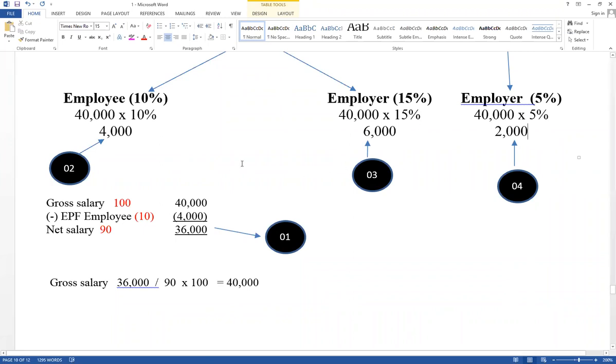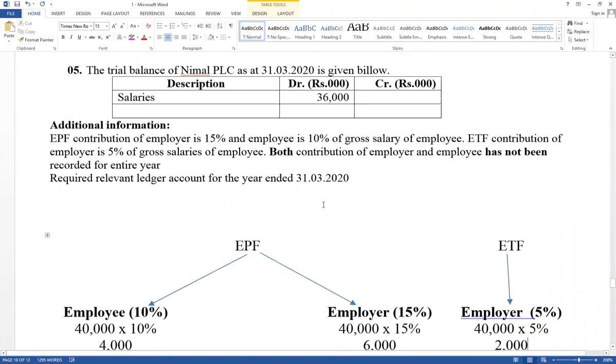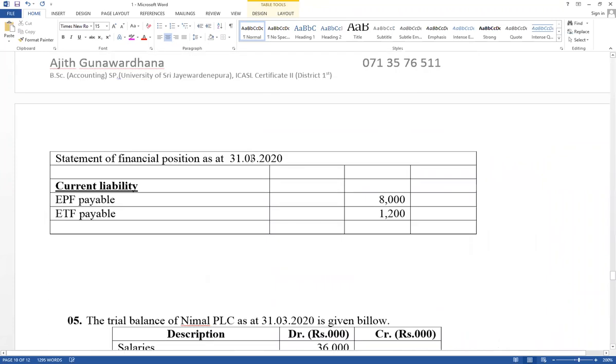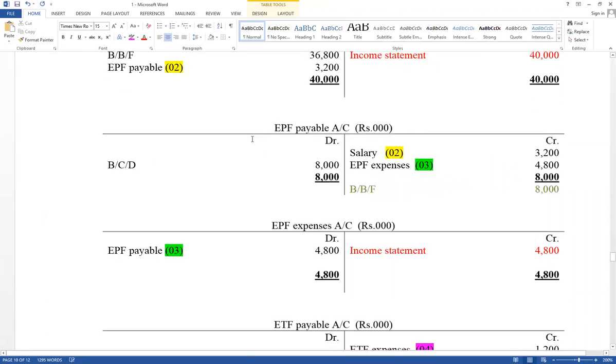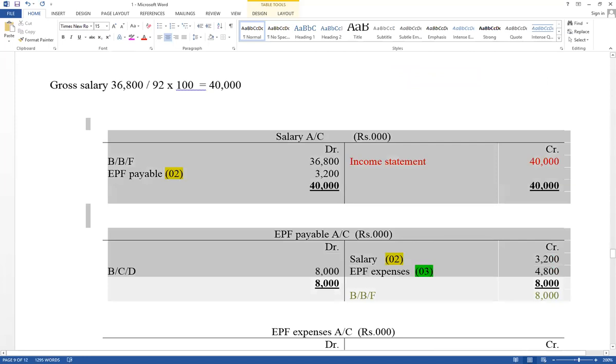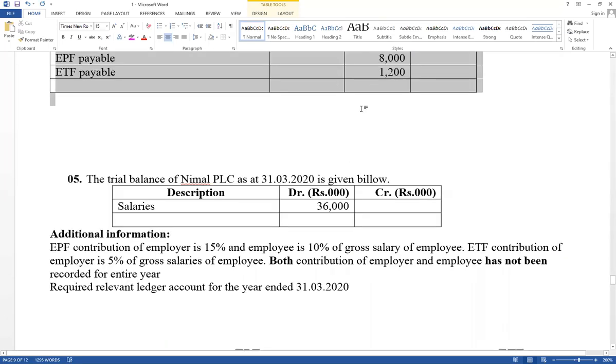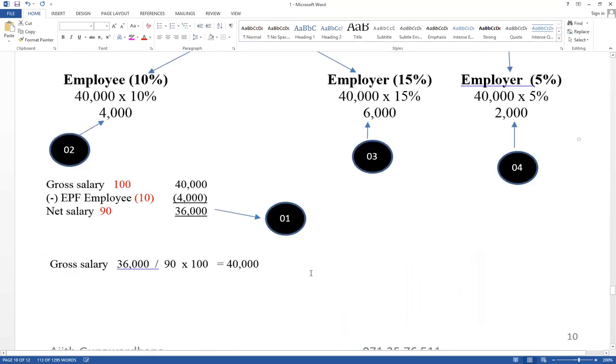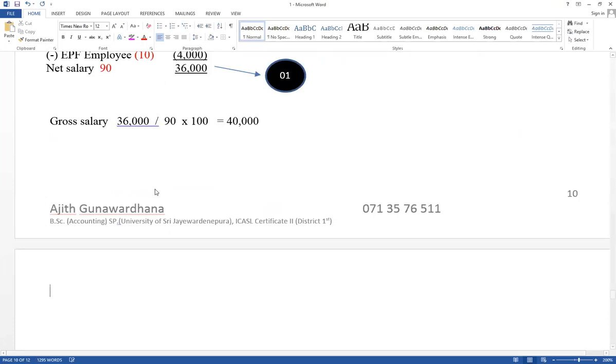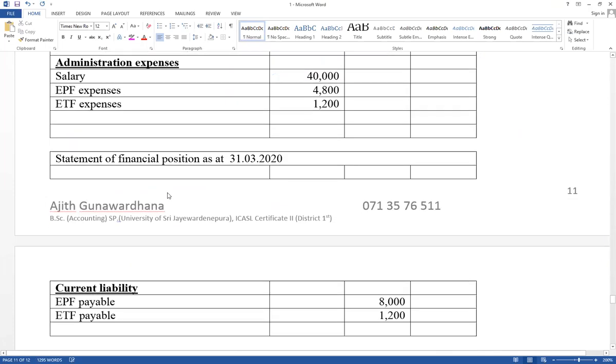There are 5 ledger accounts that should be prepared. No need to prepare cash accounts. Cash account credit, salary account debited, already recorded. Then prepare the ledger accounts: salary accounts, EPF expense, EPF payable, and ETF expense and ETF payable. There are 5 ledger accounts you have to prepare.